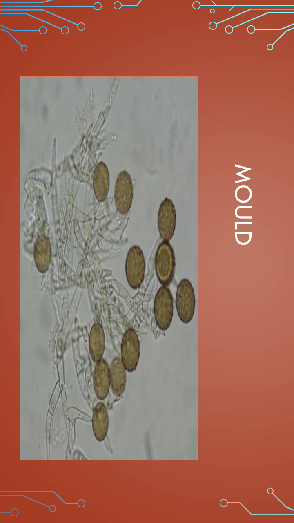You can see rounded structures there. The rounded structures are known as sporangium. Sporangia are the structures which contain spores, and when the sporangium bursts, spores are released in the air.